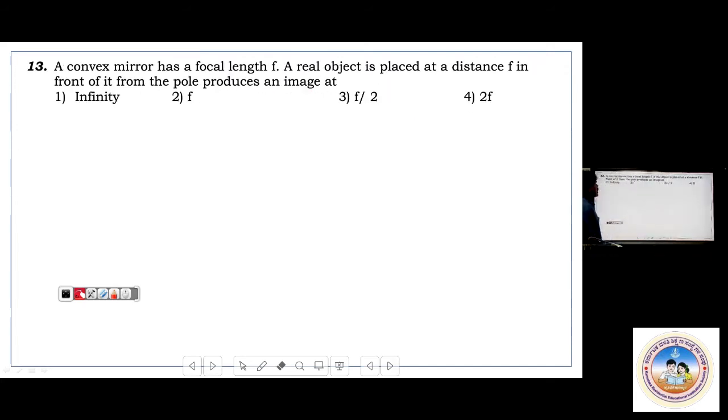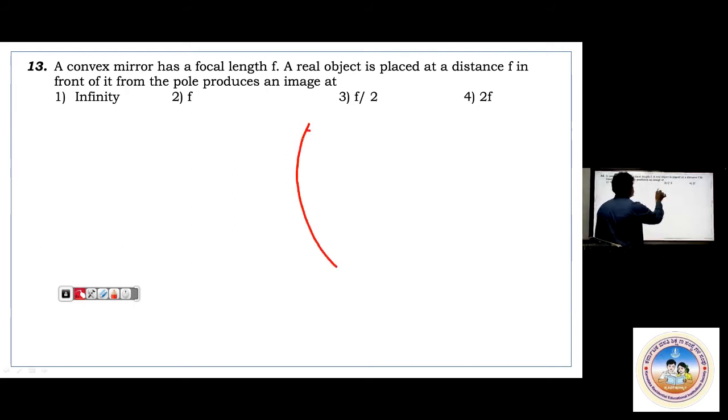A convex mirror has a focal length f. A real object placed at a distance f in front of it from the pole produces an image. These things you should have in your mind. Now I'll be doing it and showing how to get that. See, it is a convex mirror, at a distance equal to f.